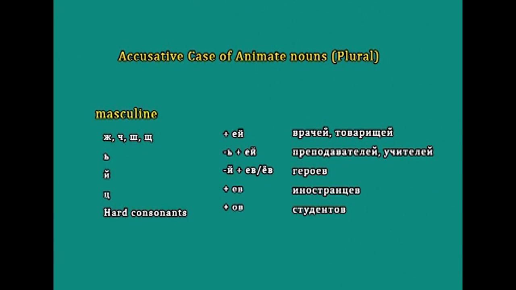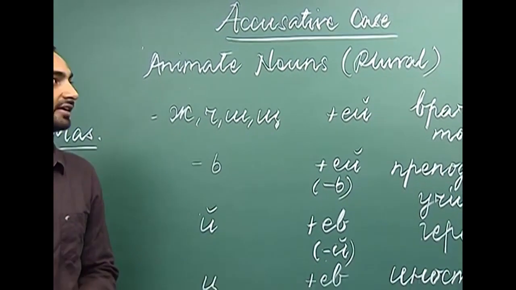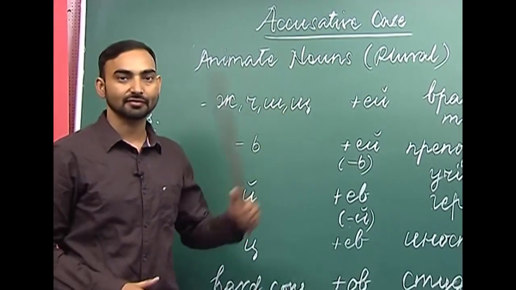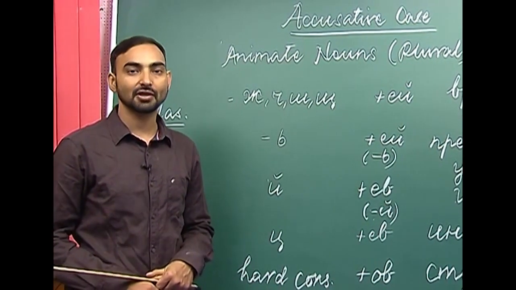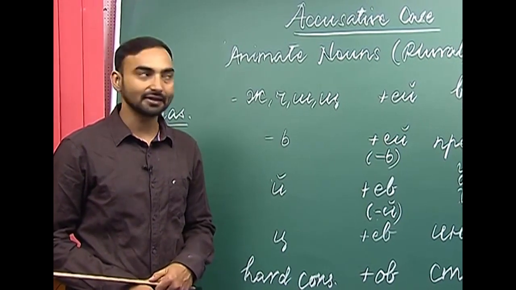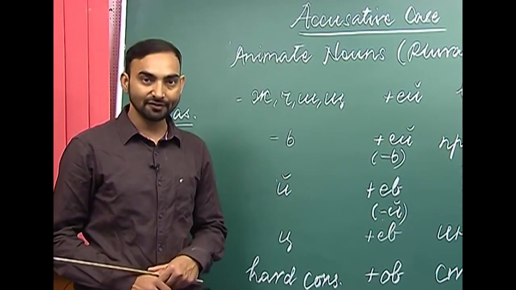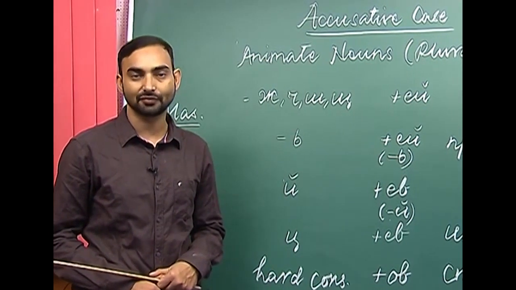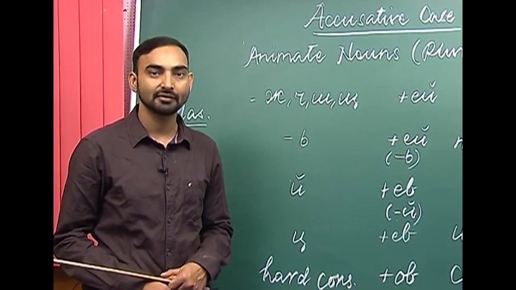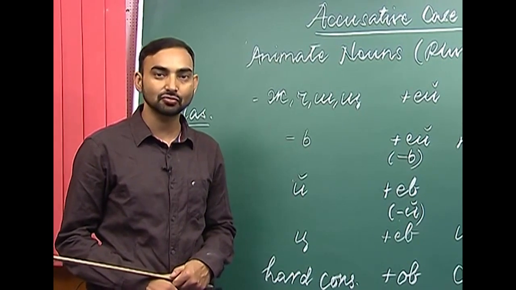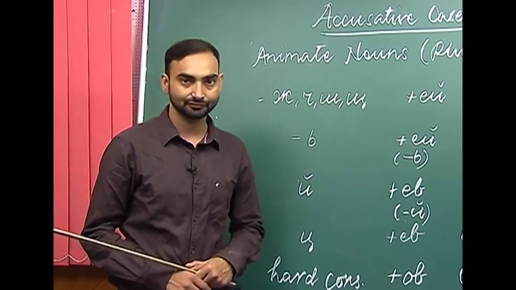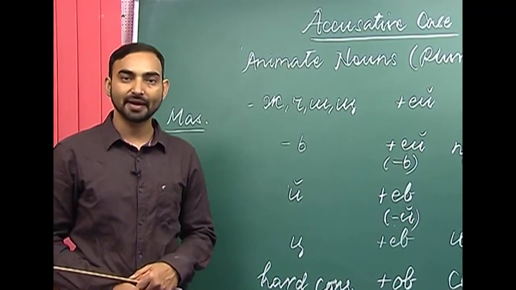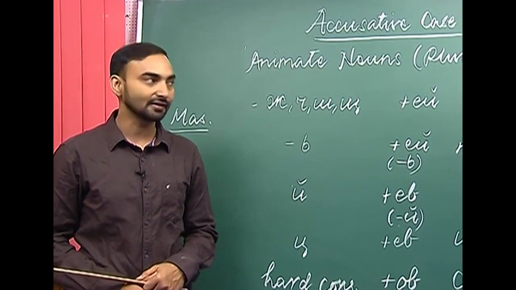As we have already discussed, the plural nouns which are inanimate do not decline in the accusative case. For example, if we are using столы, if you are using стулья, if you are using лампы, they will not decline in the accusative case. But if we are using animate nouns, for example, студент, студентка, врач, товарищ, друг, подруга, they will change in the accusative case. So, what changes are we supposed to make in those nouns, that we will discuss now.